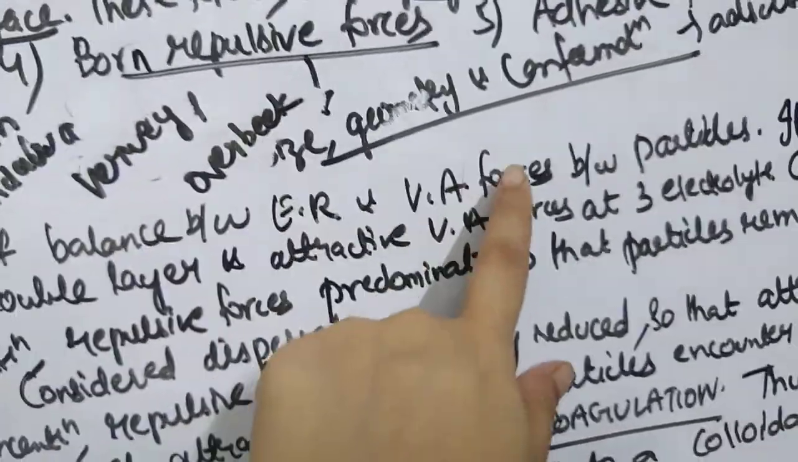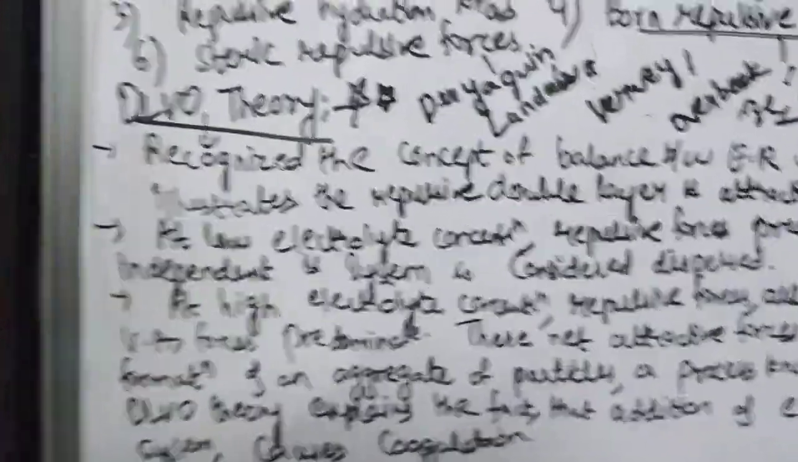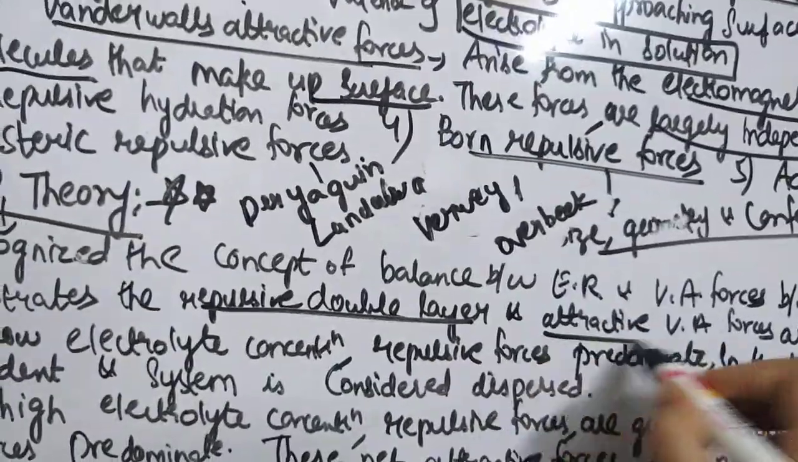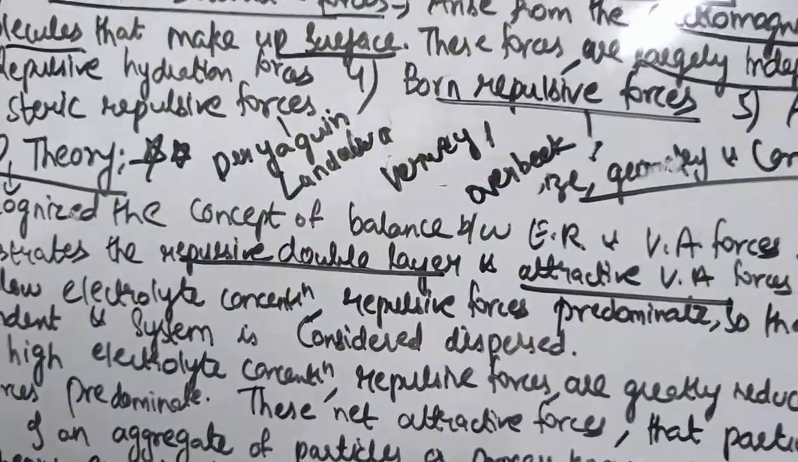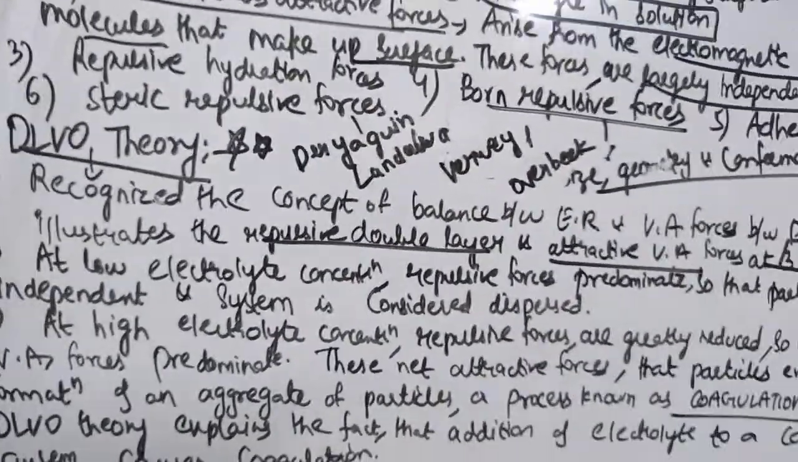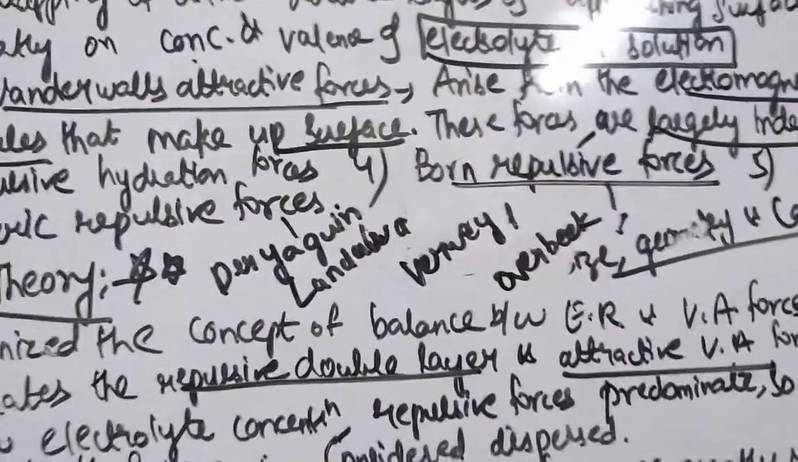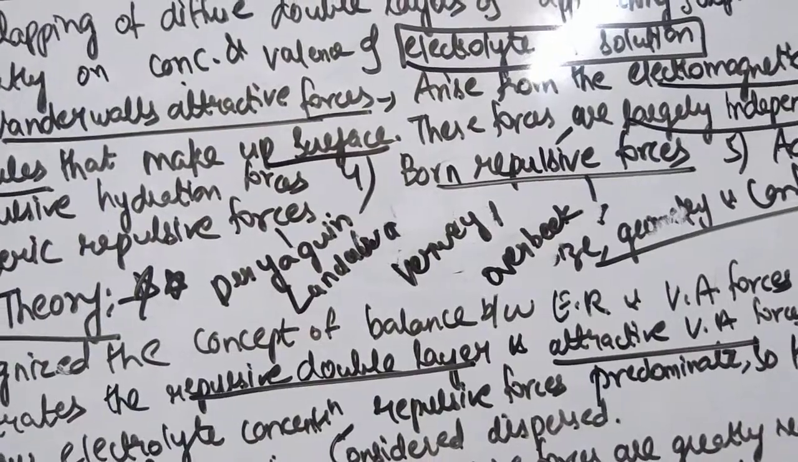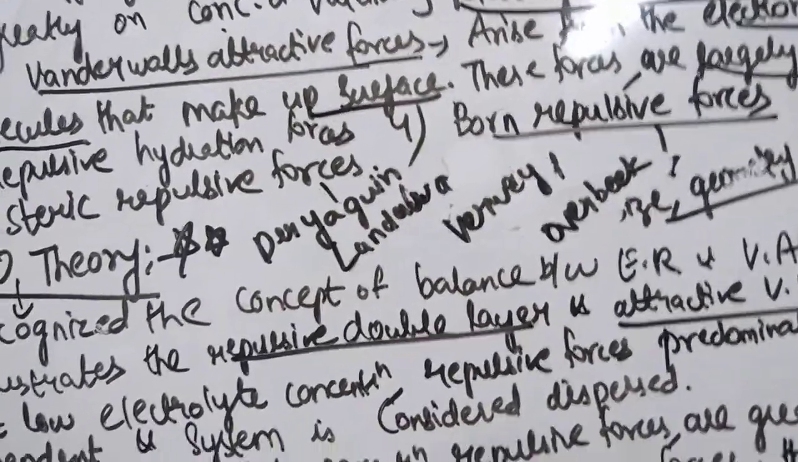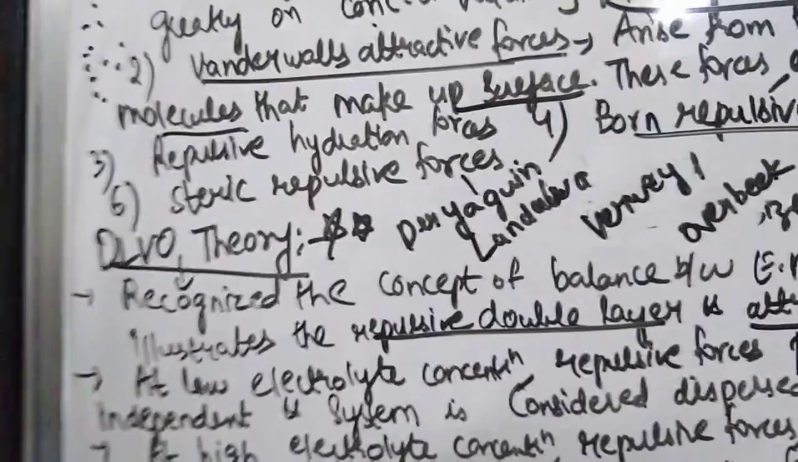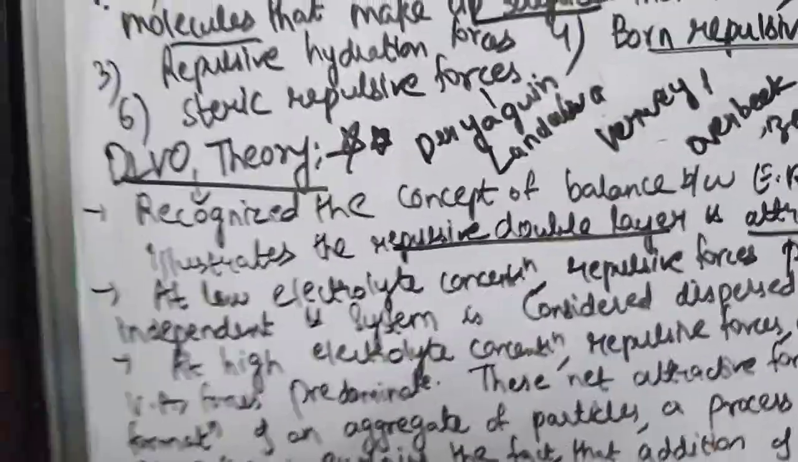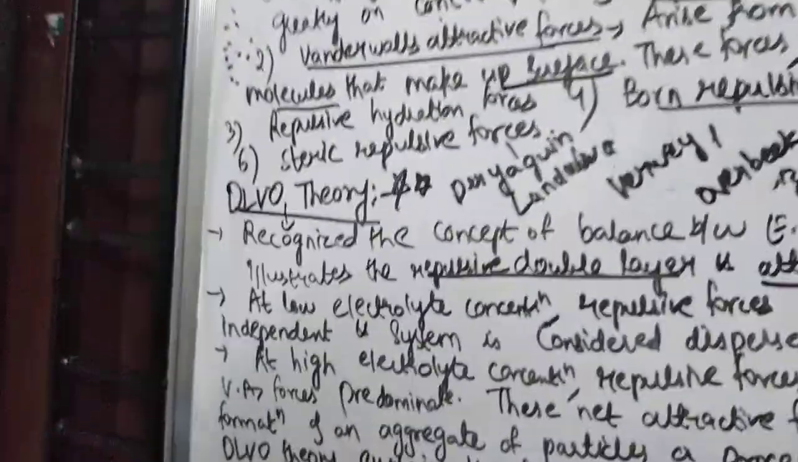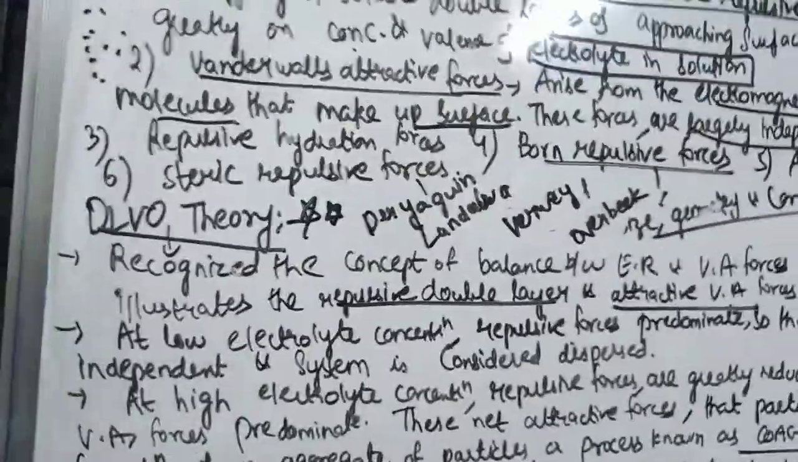So they recognized the concept of balance between electrostatic repulsive and van der Waals forces between particles, and this theory states that the repulsive double layer and the attractive van der Waals forces vary at different electrolyte concentrations. So when electrolyte concentration is low, what will happen? When electrolyte concentration is high, what will happen? This theory explains at which electrolyte concentration how the system is.